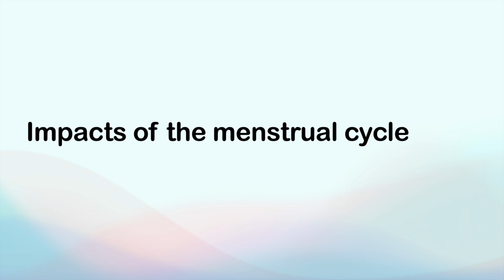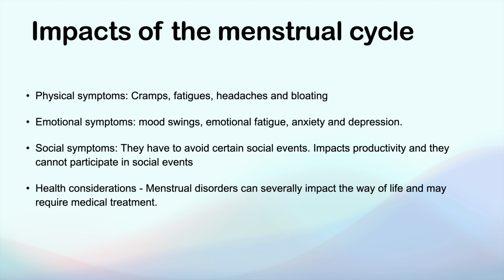The impact of the menstrual cycle. Physical symptoms. Women can experience cramps in the abdomen due to uterine contractions. Fatigue, headaches, and bloating also occur. Emotional symptoms. Women may also feel mood swings, emotional fatigue, anxiety, and depression. Social symptoms. Due to menstruation, women might not be able to focus on their work or school. They have to avoid certain social events. Health considerations. Menstrual disorders can severely impact the way of life and may require medical treatment.